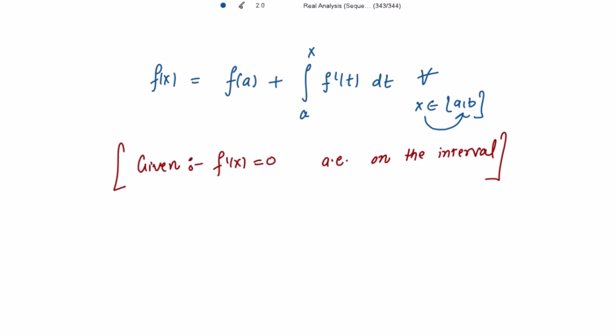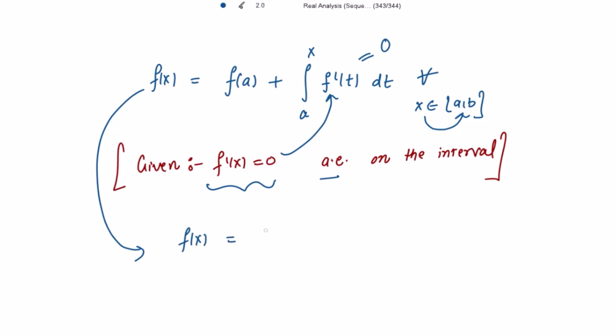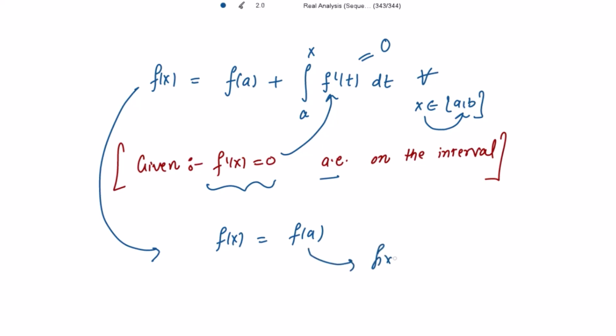Now what is given to us? f'(x) = 0 almost everywhere on the interval, right? So the integral of the derivative evaluates to 0, and this equation changes into f(x) = f(a). That's it. Now f(a) is a fixed value, which means f(x) is constant. This is what needs to be shown, so f(x) must be a constant function. This is what we are going to do in the proof. So let's start with the proof.